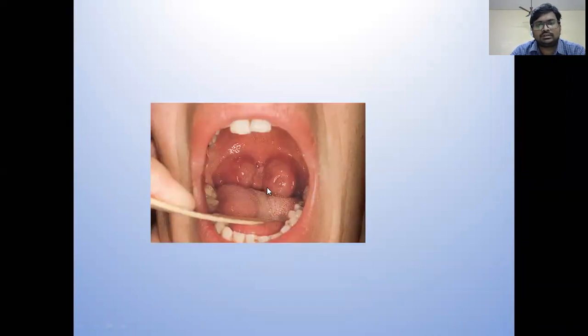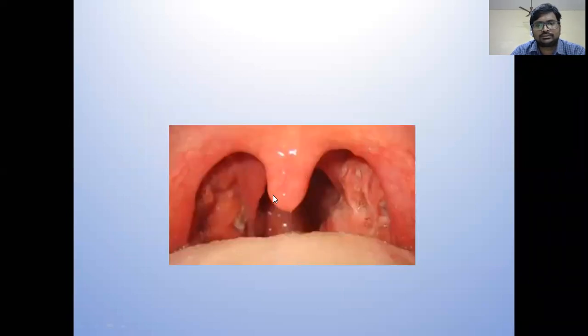So this is a picture of the chronic parenchymatous tonsillitis. See, this is a picture of chronic fibrotic tonsils. You can see there is fibrosis and thus decrease in the size of the tonsil.